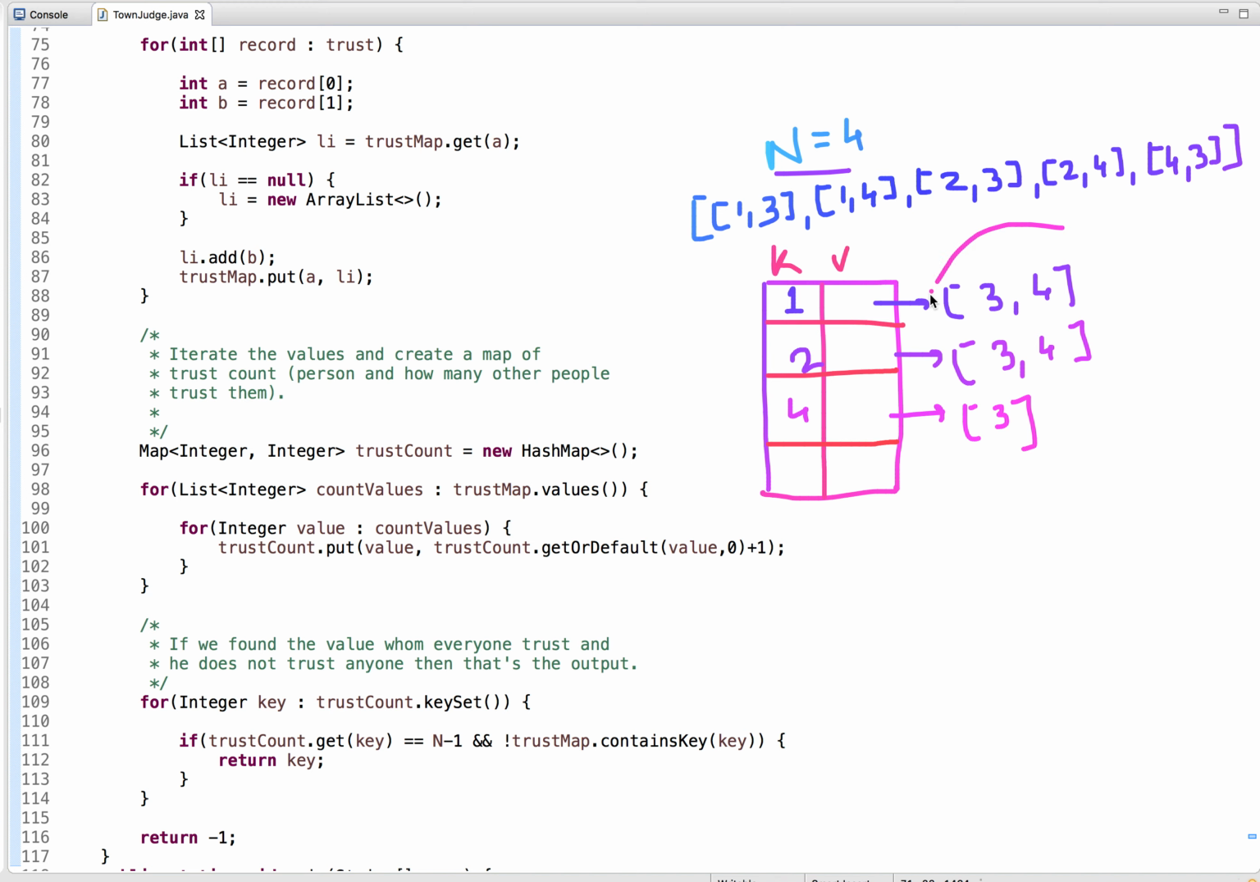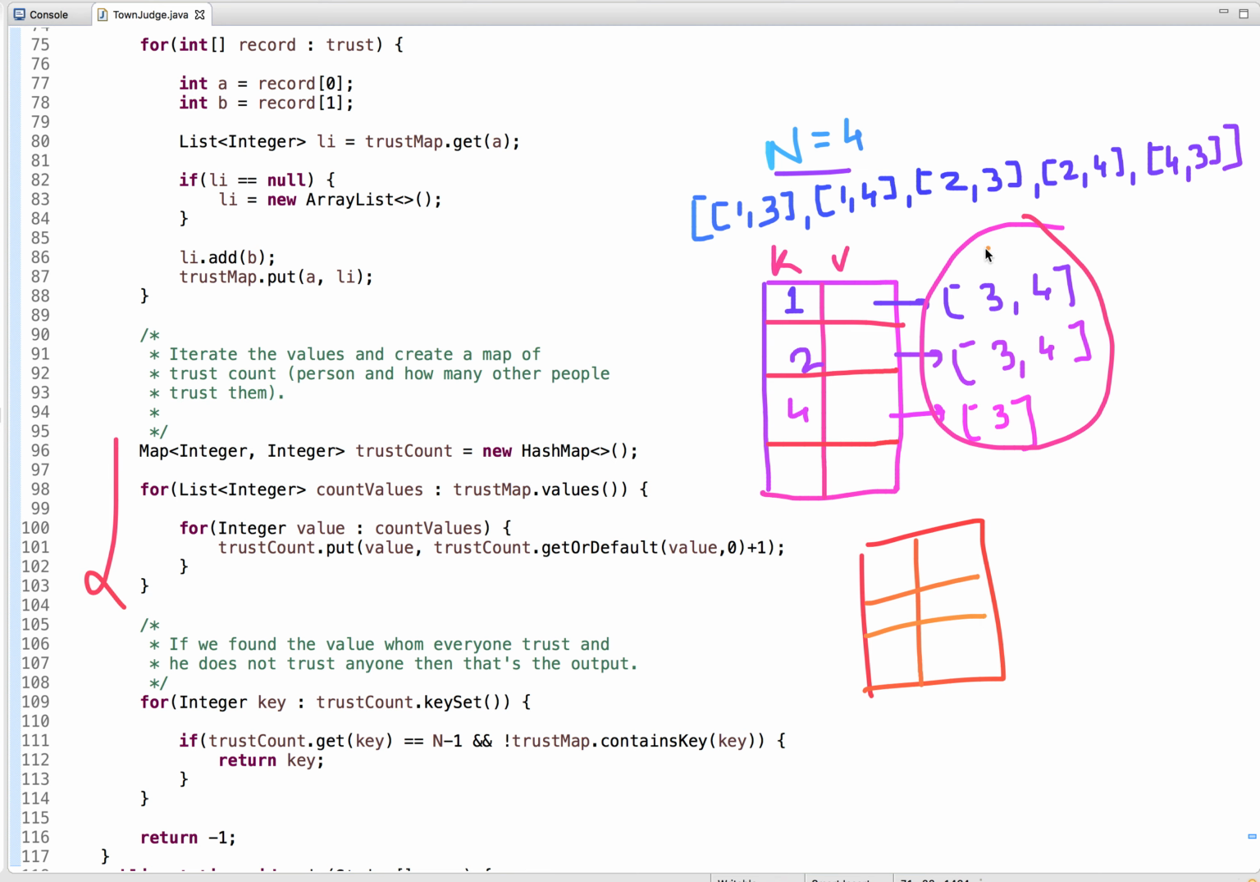The next step is to traverse this collection of values and check how many people trust person 3 and how many people trust person 4. Once we know how many people trust each person, the final step is to check that everyone trusts this person and this person does not trust anyone. So let's go step by step. First we iterate over this collection of values. The first element of this collection is 3 4.